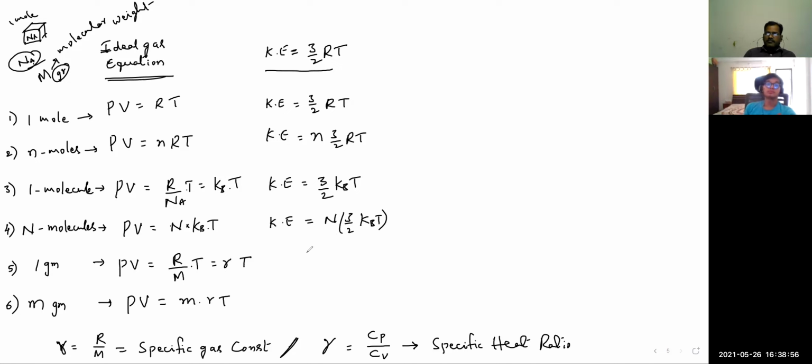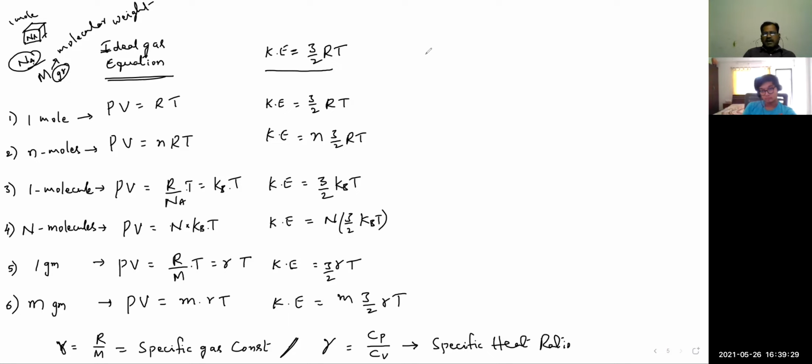Similarly, for 1 gram of gas, what is the kinetic energy associated? The same thing: R divided by m, so that R divided by m is small r. Now 3 by 2 T is remaining. So 3 by 2 small rT. In the same way, for m grams you multiply this expression with m, so m times 3 by 2 small rT. The kinetic energy we can derive like that.